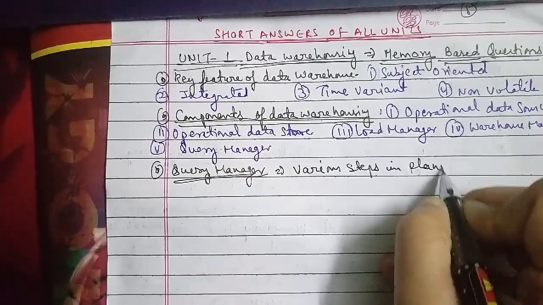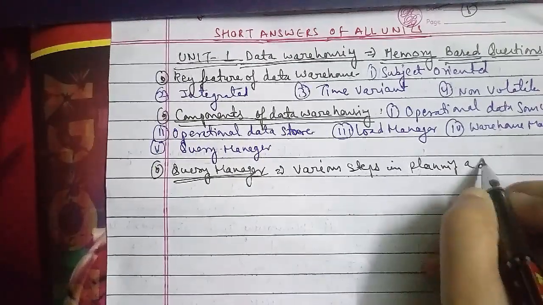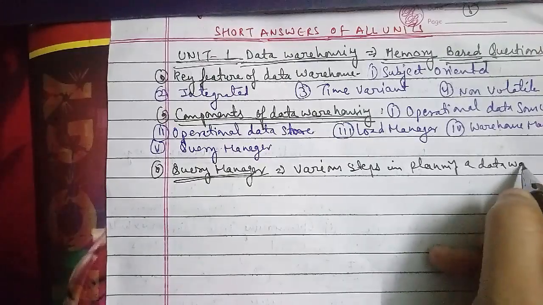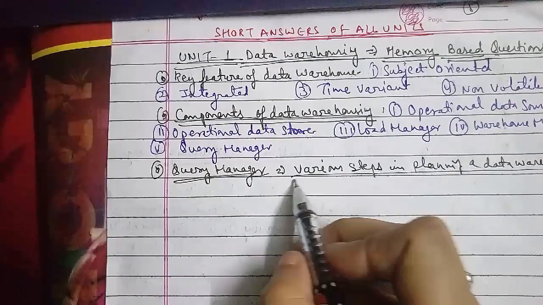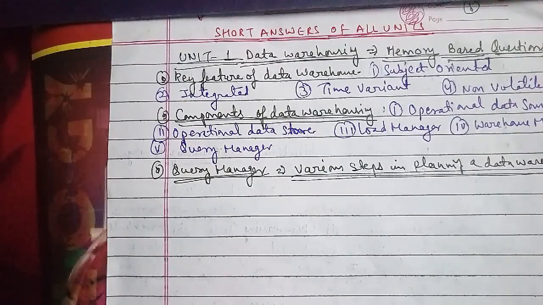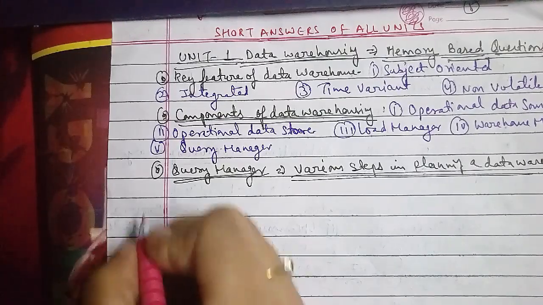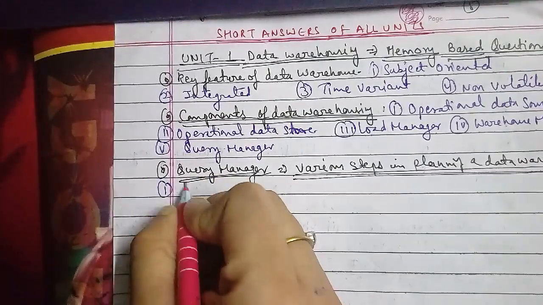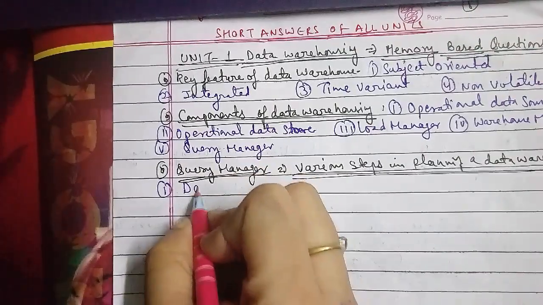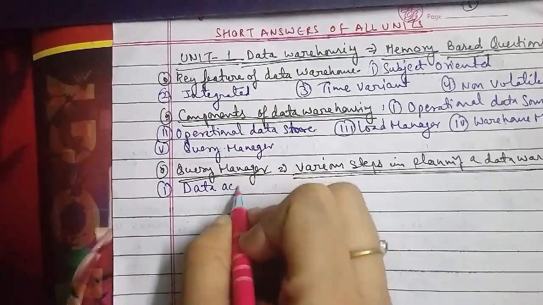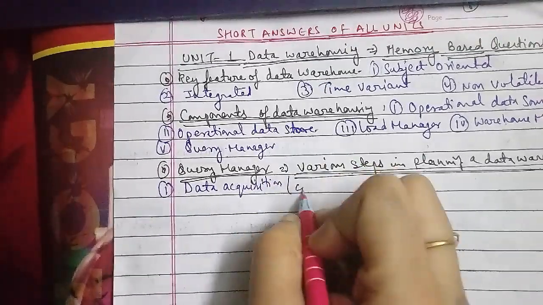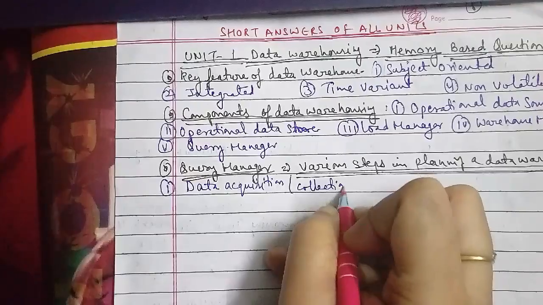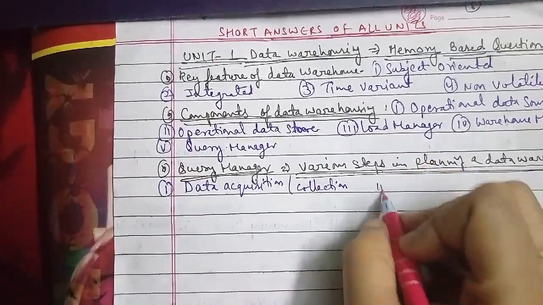The first step is data acquisition and collection. Second is metadata. Third is data mart. And the fourth is trustworthiness or security.